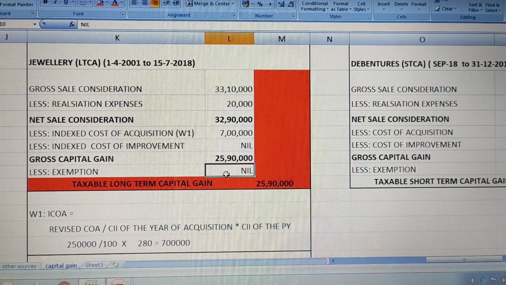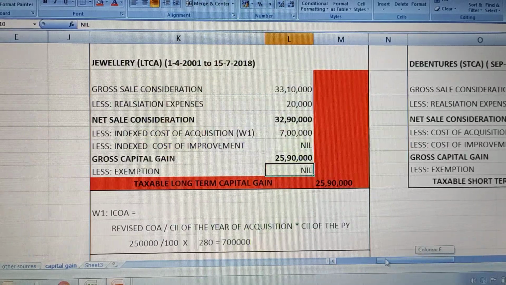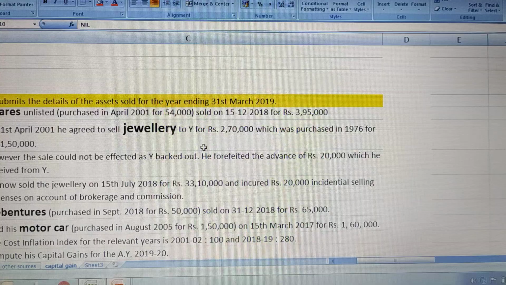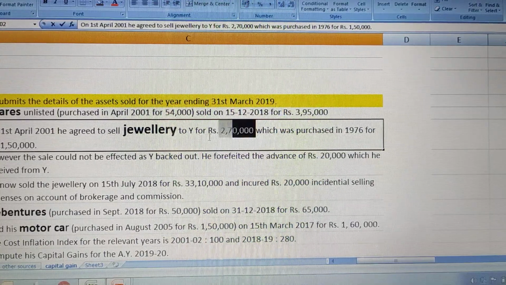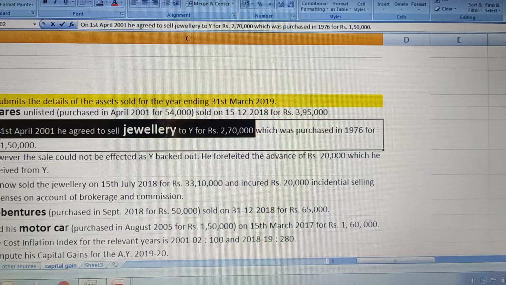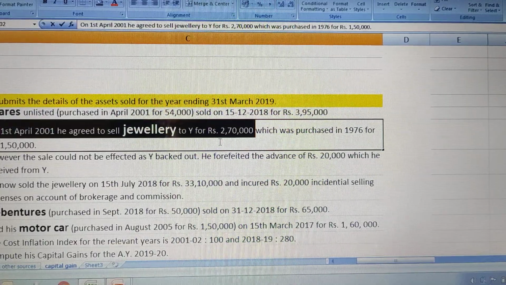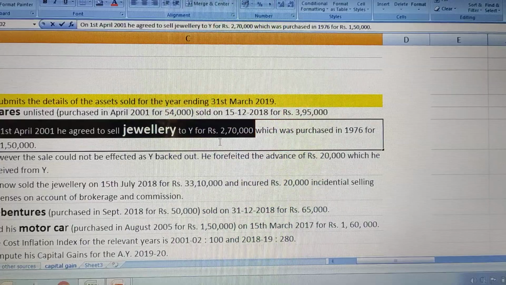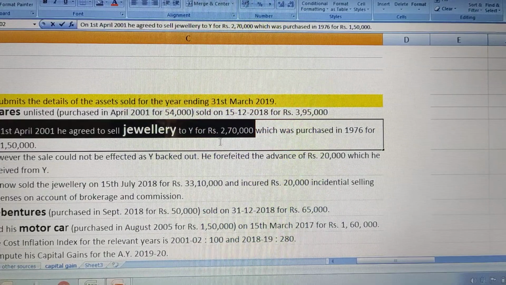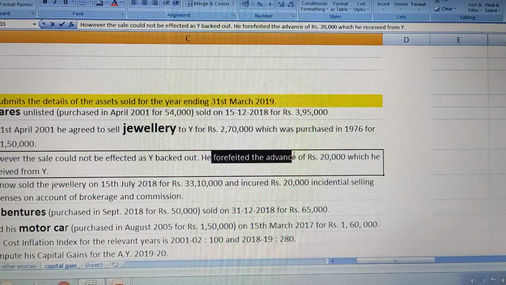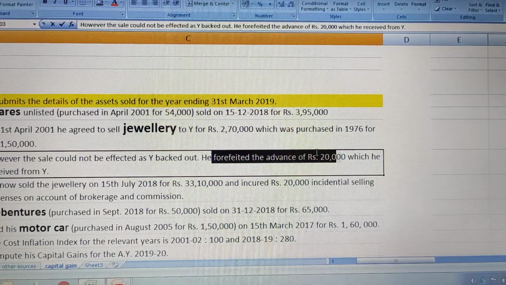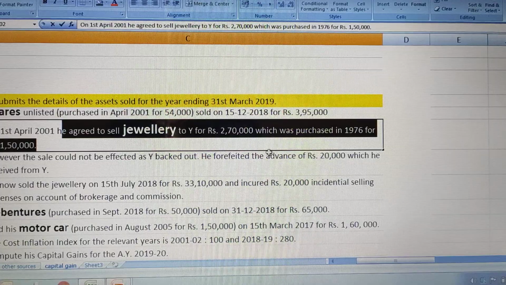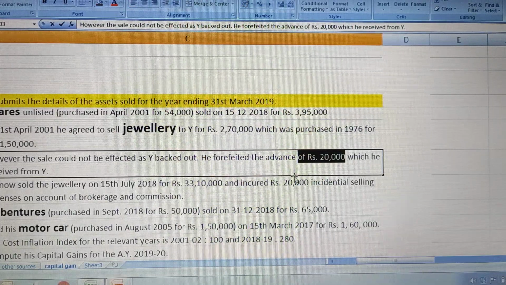Here you need not get confused. There were two transactions that happened. One in the year 2001, okay, for rupees 2,70,000, but it was not executed. Okay, so this was not executed because here our jewelry is valued for 2,70,000. Same year we are going to consider as fair market value year. Okay, and other things are same, and apart from this, forfeiture of advance. He had taken advance because this was not executed and it was forfeited, so you need to minus. Okay, hope things are clear.